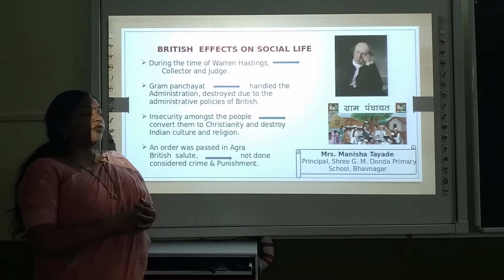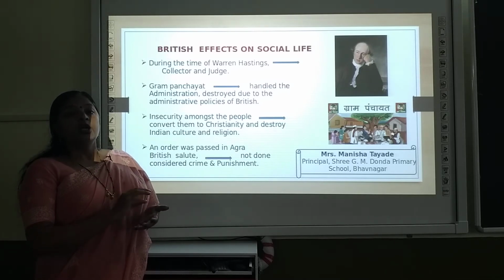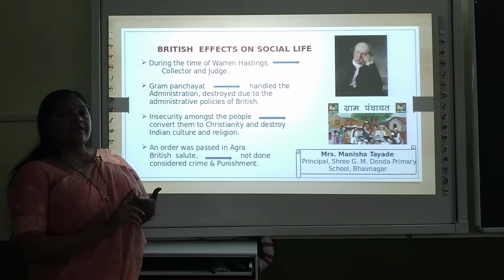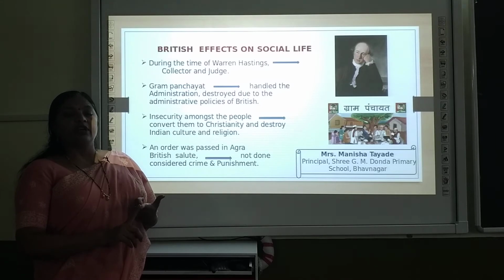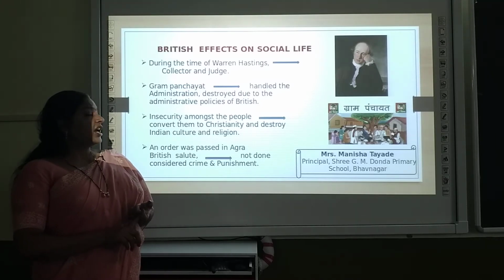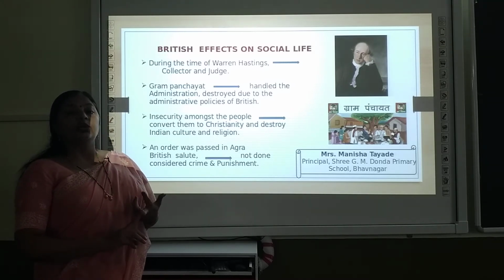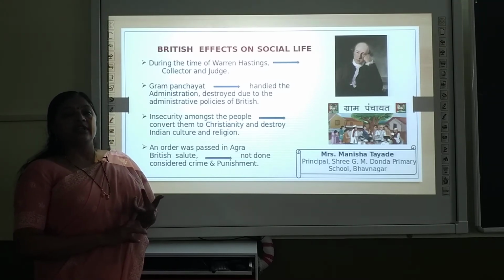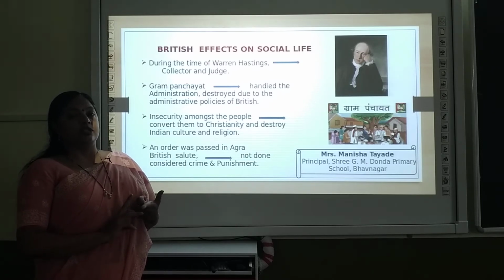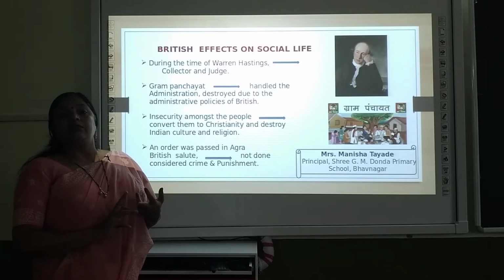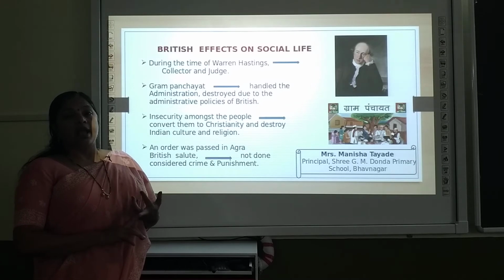So this type of laws were implemented in society, that people were forced or given lucrative offers to get converted into Christianity. The law was also enforced that you have to salute the British officers when they are passing by. If you do not salute, it will be considered a crime and you will be punished.